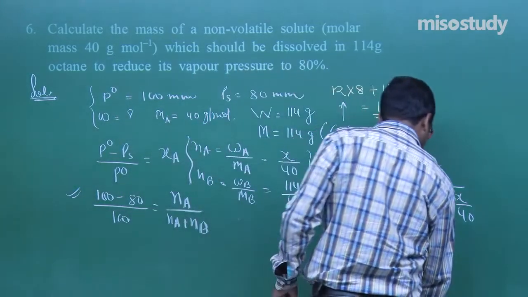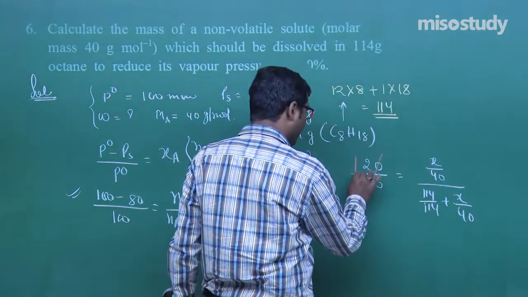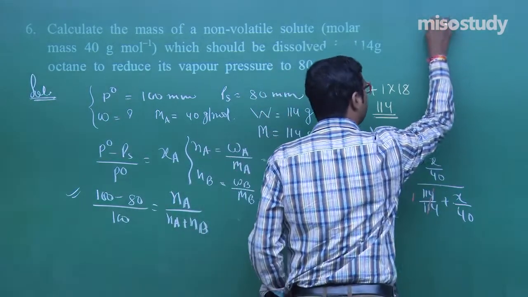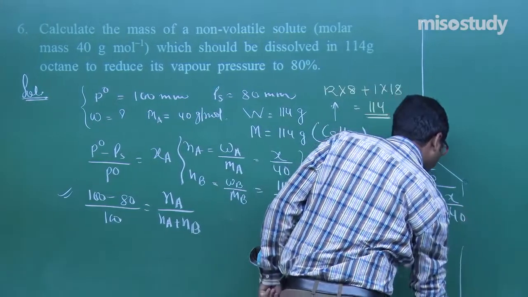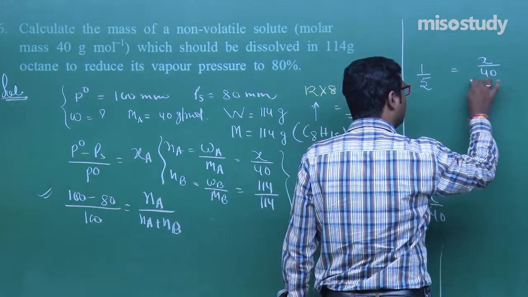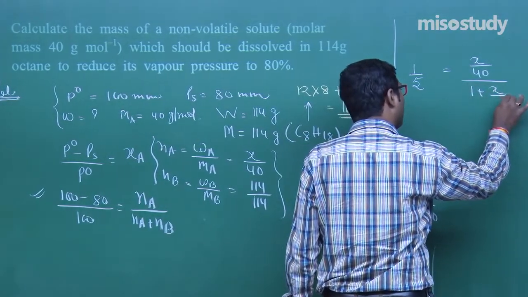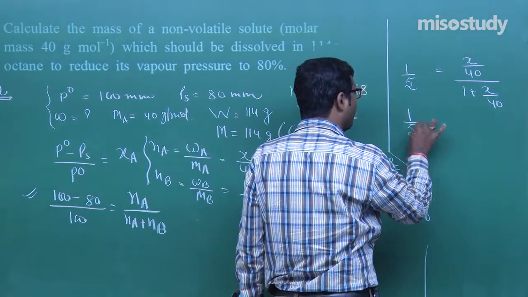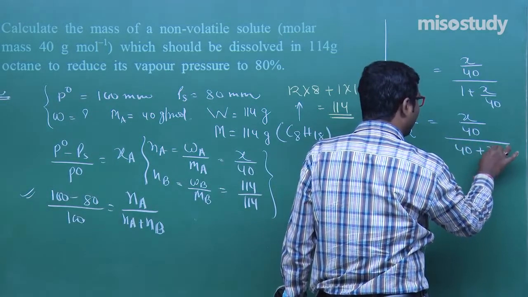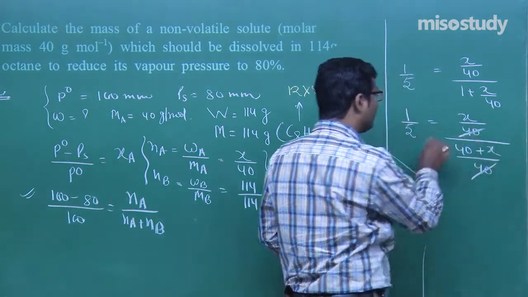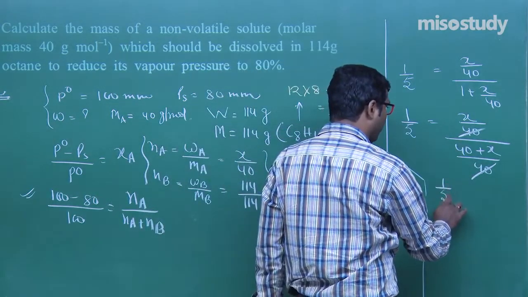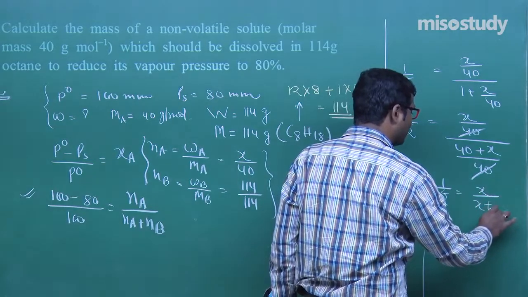Now, what will happen? That is 1 by 5. Yes, this will be 1. Now, the next step, we can write here 1 by 5 is equal to X upon 40, 1 plus X upon 40. 1 upon 5 is equal to X upon 40 upon 40 plus X upon 40. Yes, sir, this will cancel this one. Now, what do we observe here again? That is 1 by 5 is equal to X upon X plus 40.